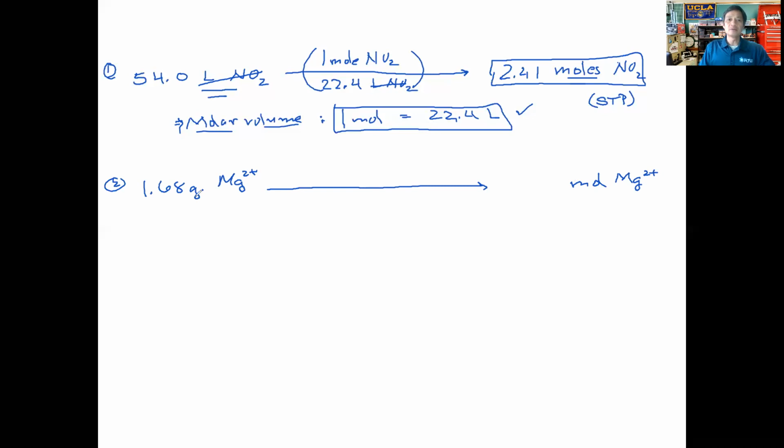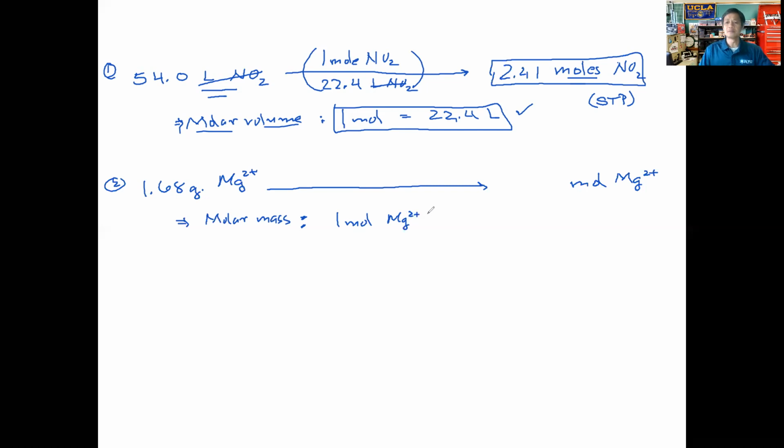And so again, what's the relationship between this unit and this unit here? Well, the answer then is going to be the molar mass. Okay, the molar mass. And so the molar mass then is going to be for magnesium, 1 mole of magnesium. And here in magnesium ion, it doesn't really matter that it's in the magnesium ion. It's the atom of magnesium that's lost 2 electrons.